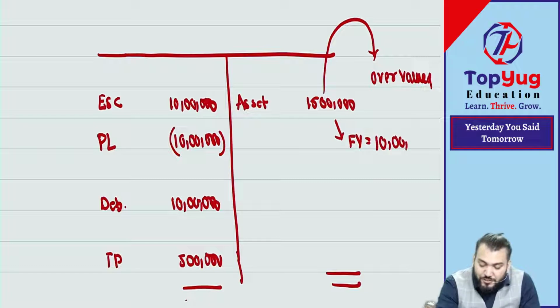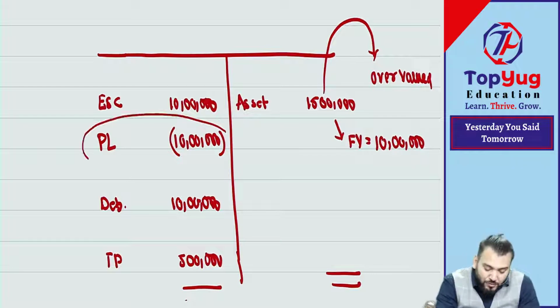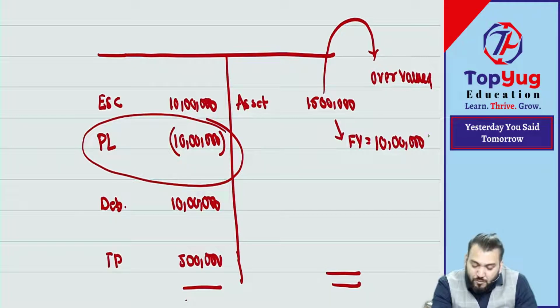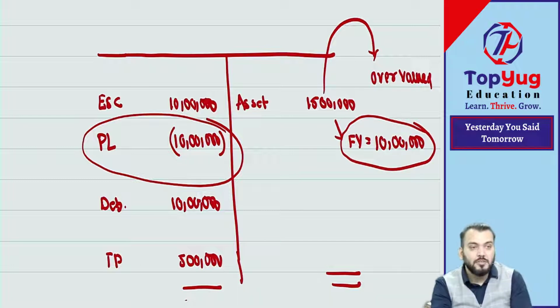So it means there are two types of losses. One is the past accumulated losses. Correct? Understood? And this is what? A loss due to valuation. So prima facie it seems that it is a sick company.